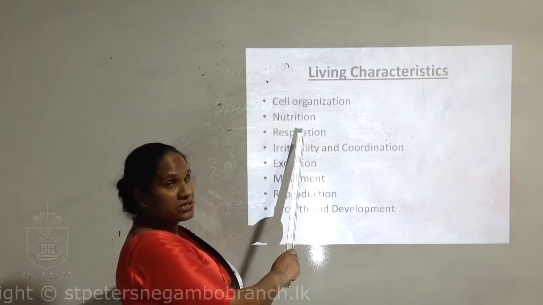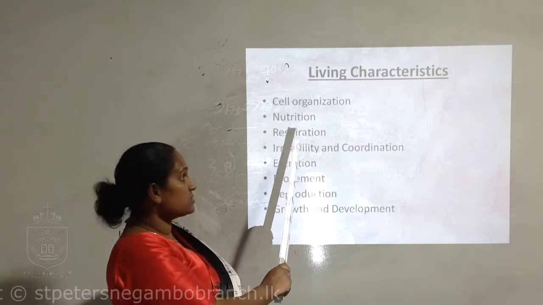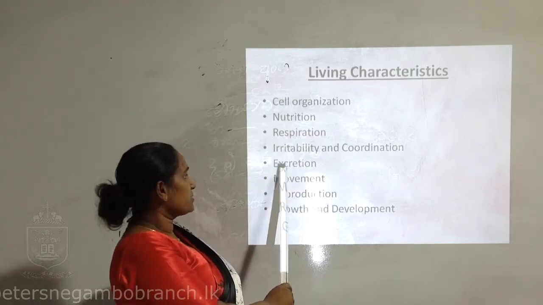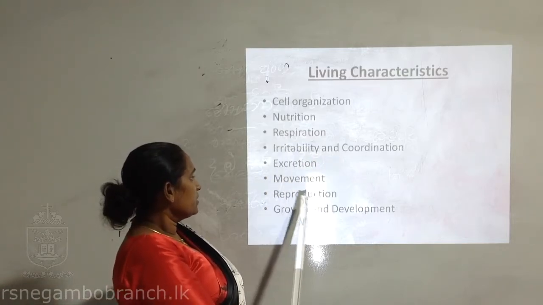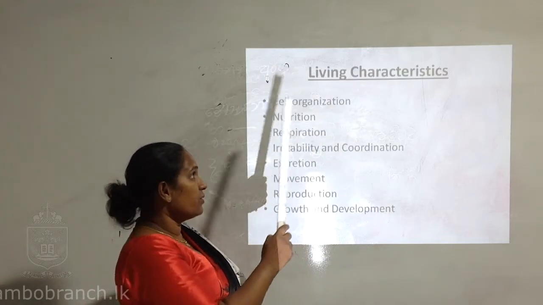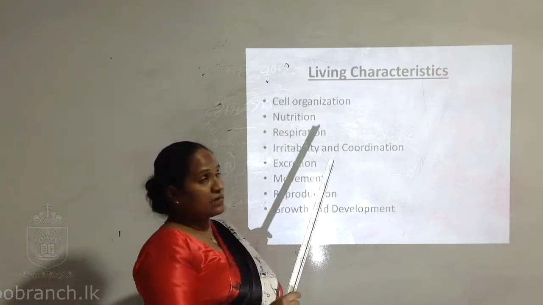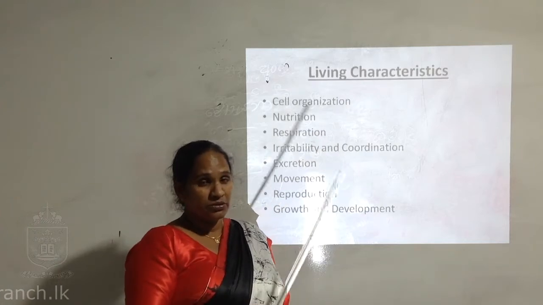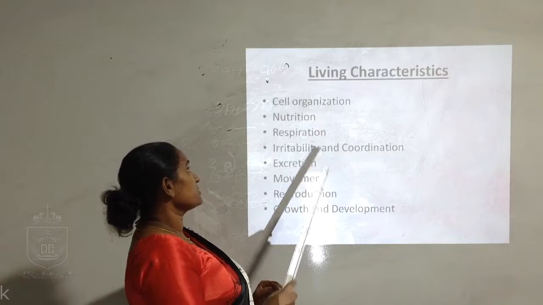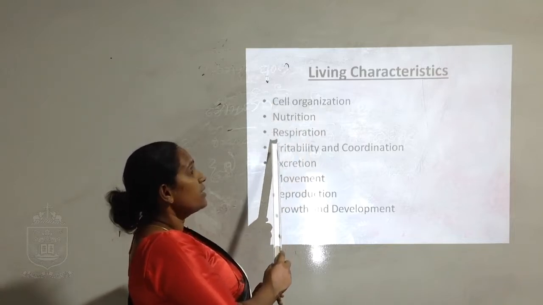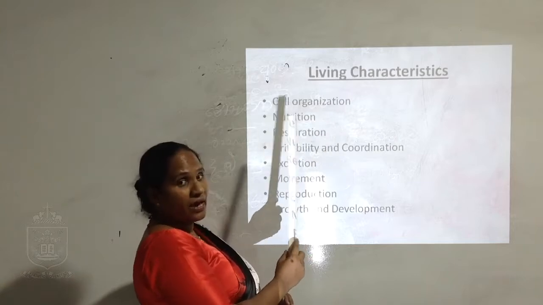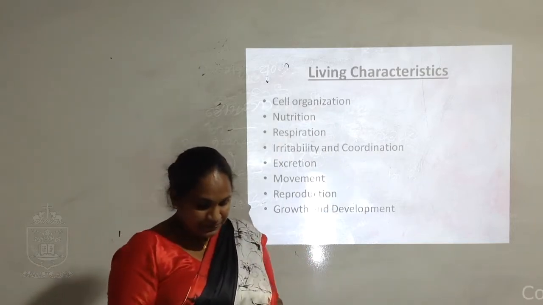Second, nutrition. Third, respiration. Fourth, irritability and coordination. Then excretion, movement, reproduction, growth and development. Today, from this first segment, we are going to discuss three topics: cell organization, nutrition, and reproduction.